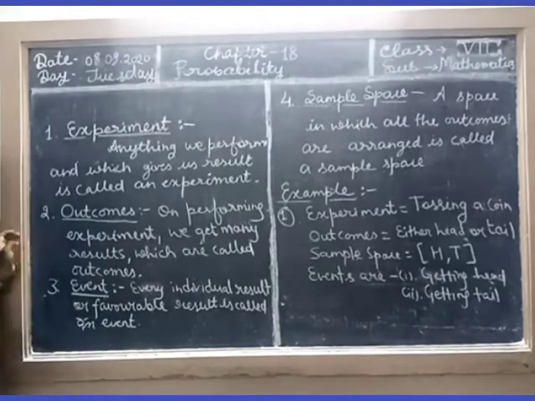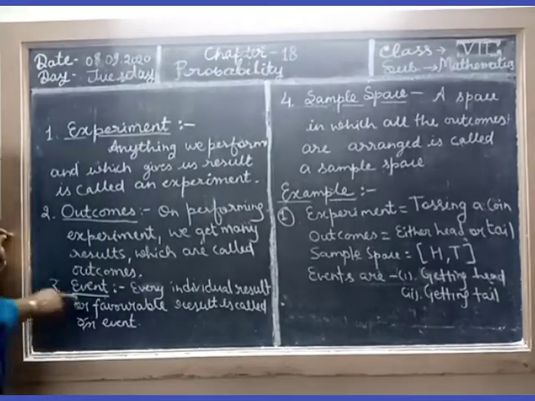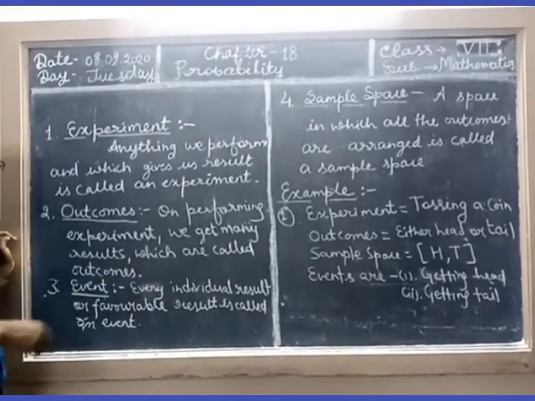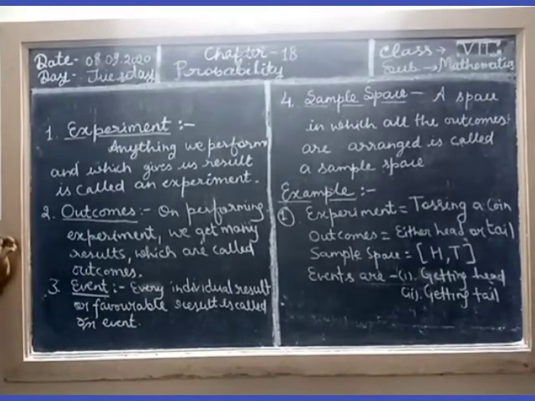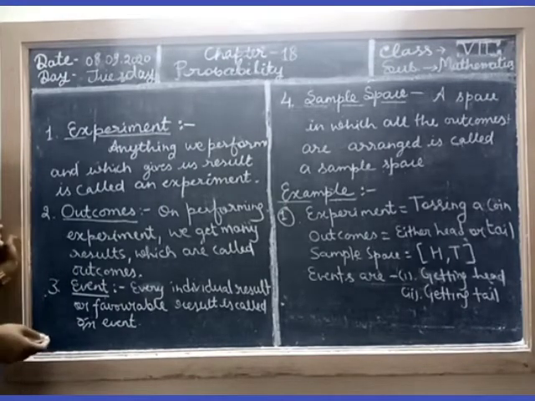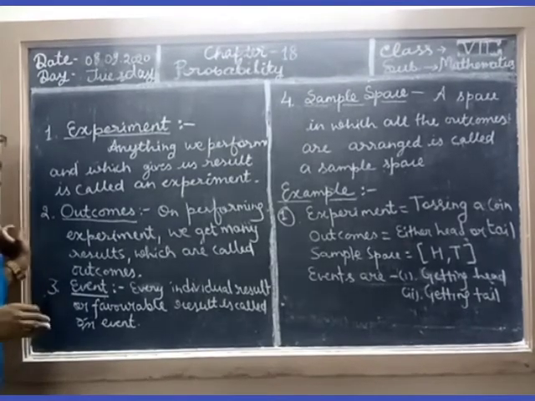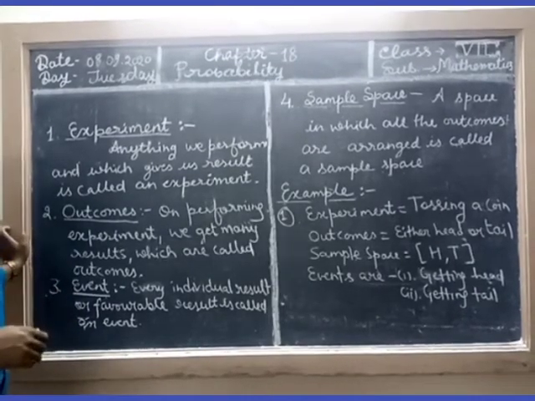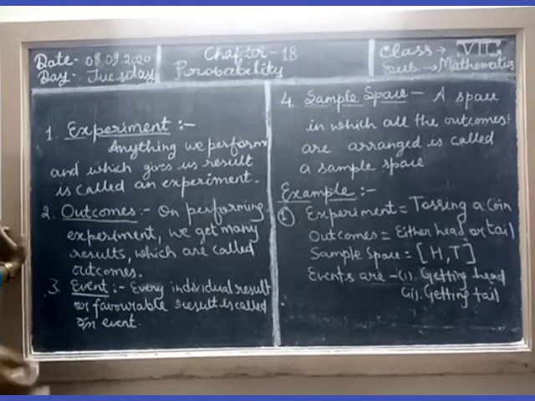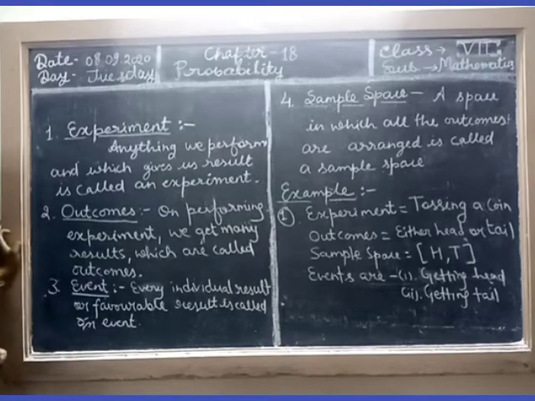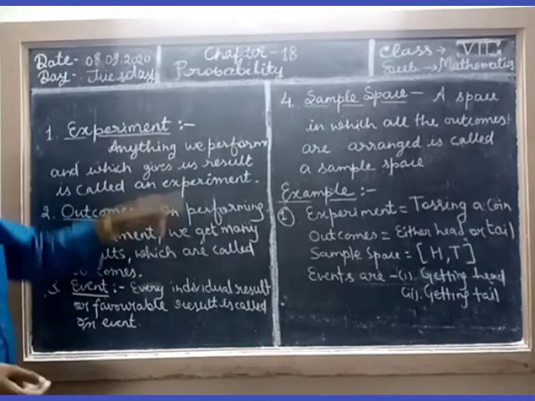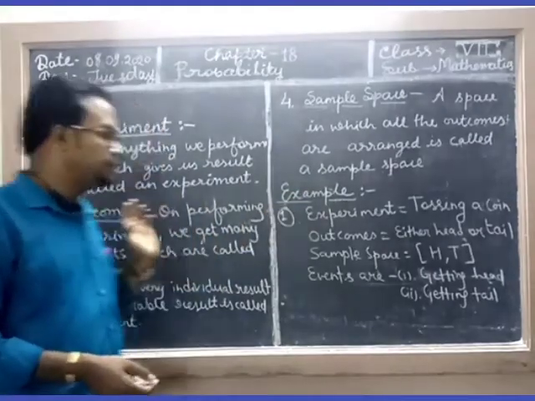Event. Every individual result or favorable result is called an event. Sample space. A space in which all the outcomes are arranged is called a sample space. For getting all the definitions, there is an example.